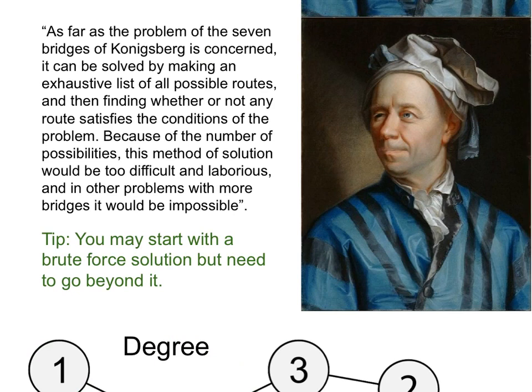Now, the first attempt to solve any problem would be a brute force approach. Euler says that we can exhaustively list all possible paths of a certain length and see how many of them satisfy the conditions of the problem. But because there would be too many paths to enumerate, Euler dismisses it as an impractical solution.